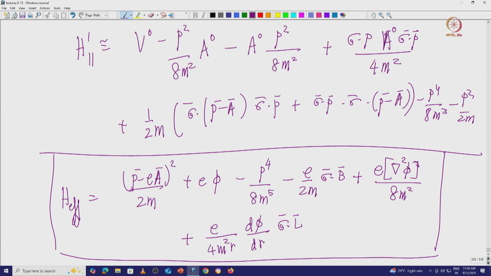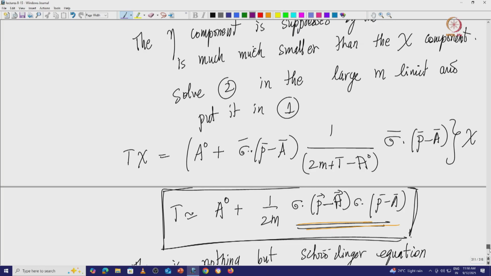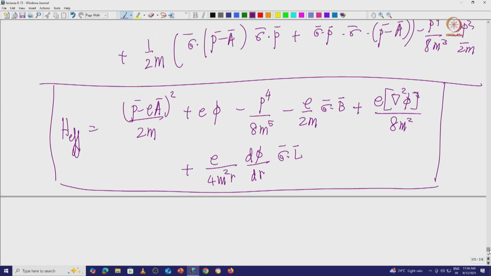Now we will see how each of them will affect the spectrum. We will not do the full derivation, it will take several hours. What I will tell you is how each term will have an effect, so let me highlight each term. Each of these terms contributes to the change in the spectrum of the hydrogen atom.